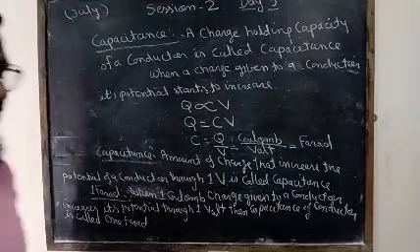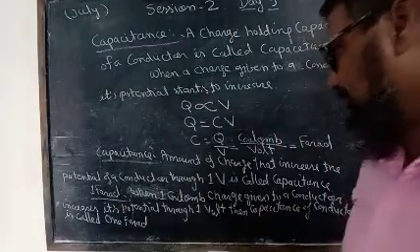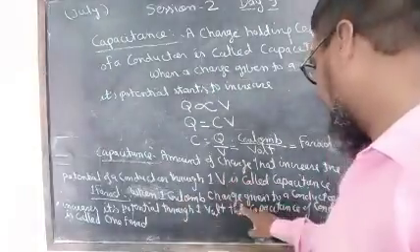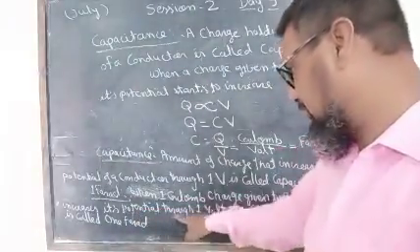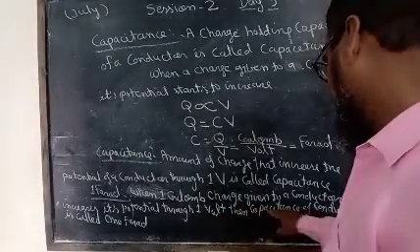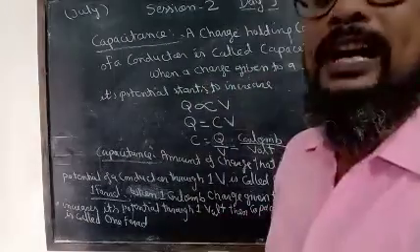This is the definition of 1 farad: when 1 coulomb charge given to a conductor increases its potential through 1 volt, then the capacitance of the conductor is called 1 farad.